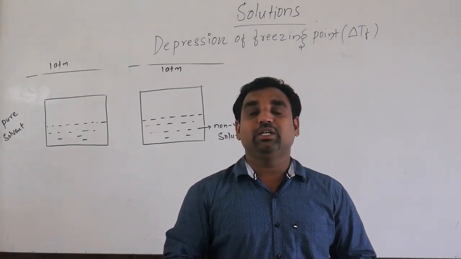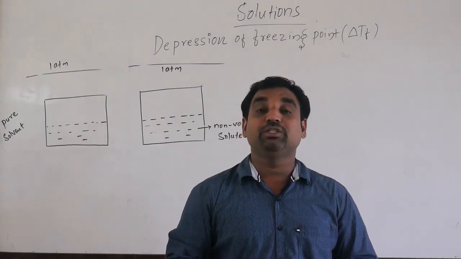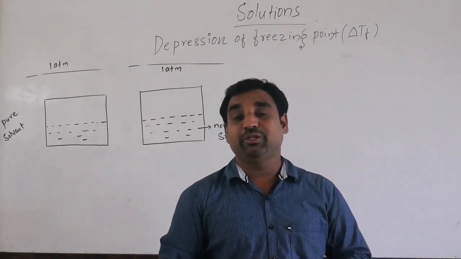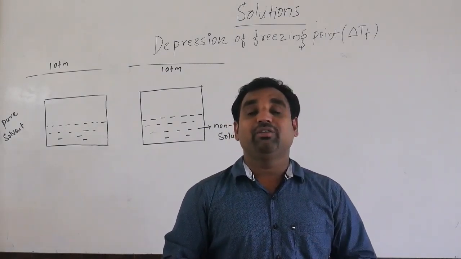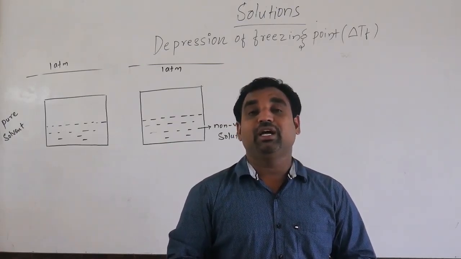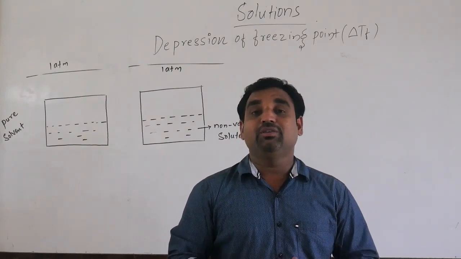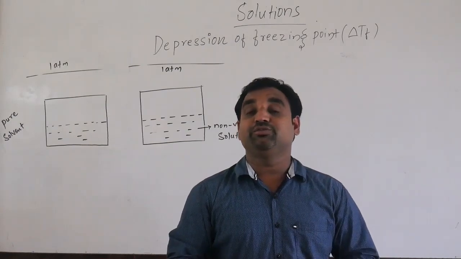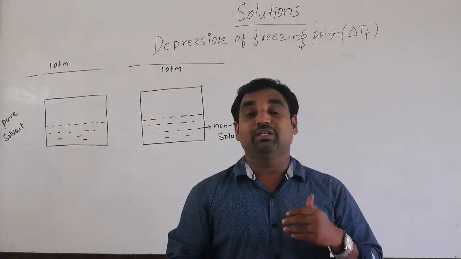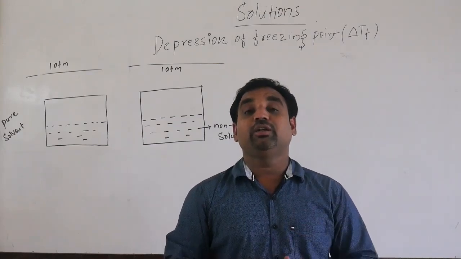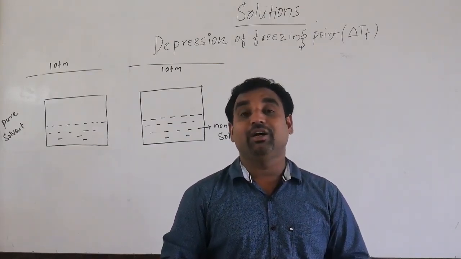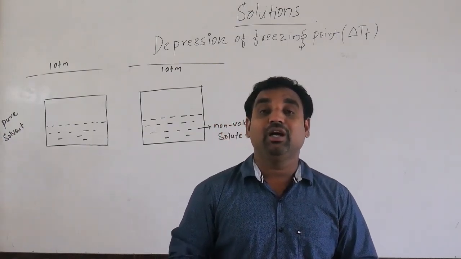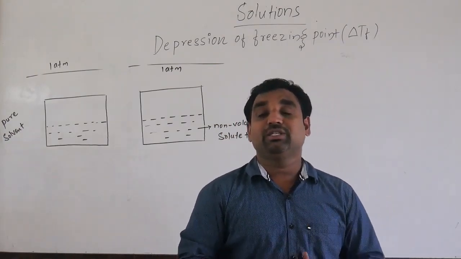We also discussed the determination of the molecular weight of a solute using the elevation of the boiling point. Delta T is directly proportional to the molality, and using that we calculate the molecular weight of a solute. We also discussed that the Kb value is different for different solvents. And if equimolar solutes are dissolved in the same amount of solvent having the same boiling point, the solution having more moles has a higher boiling temperature. So this much we discussed in the last class.